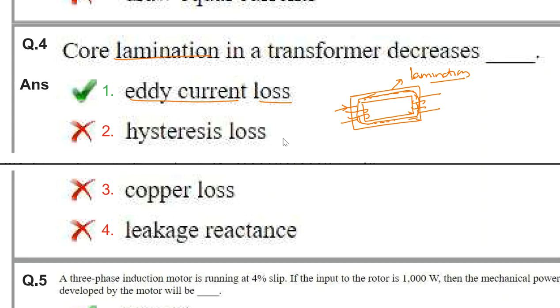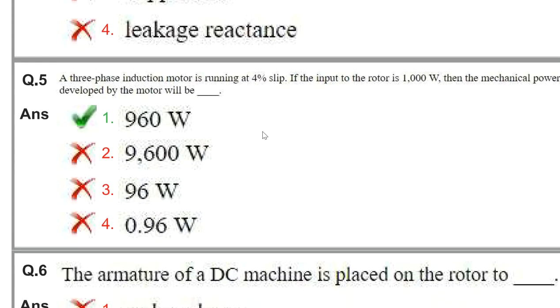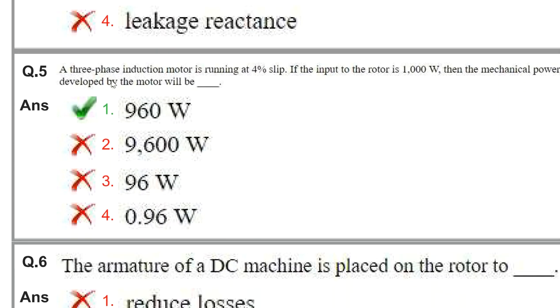Next one. A three-phase induction motor running at 4% slip, if the input to the rotor is 1000 watts, then the mechanical power developed by the motor will be.